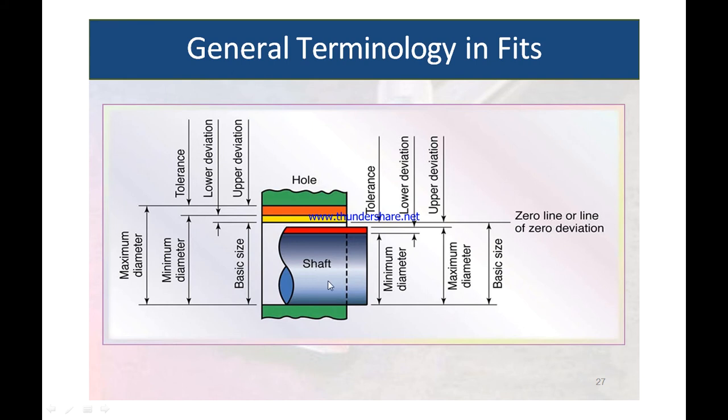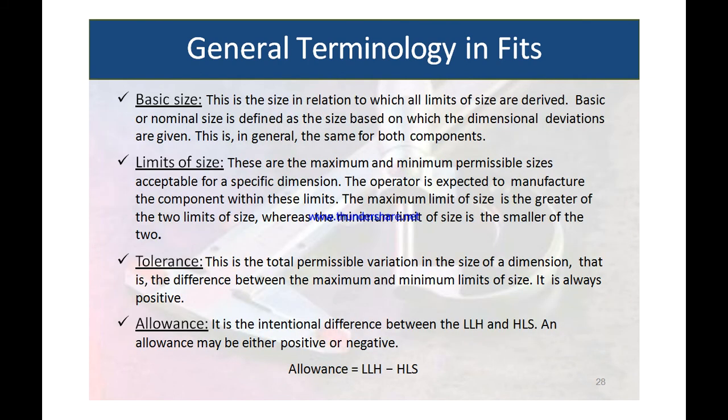This is the general terminology in fit. Look at this. This is the shaft and this is a hole. This is the shaft and hole assembly. So there are two limits for shaft and two limits for hole. This is the lower limit of shaft and upper limit of shaft. This is the lower limit of hole and upper limit of hole. So one by one we can see the different terms.